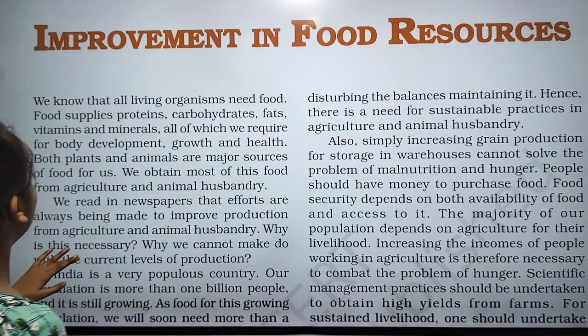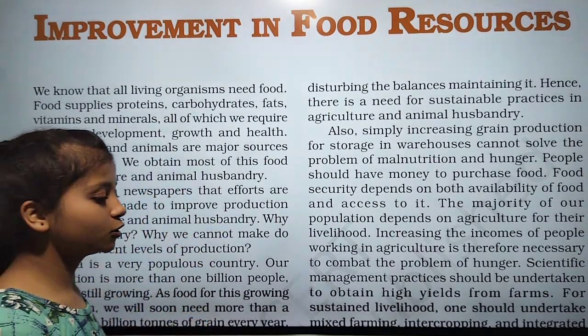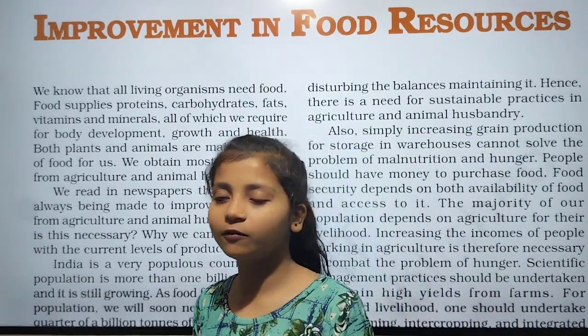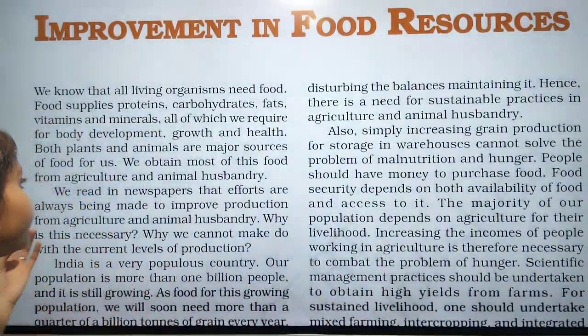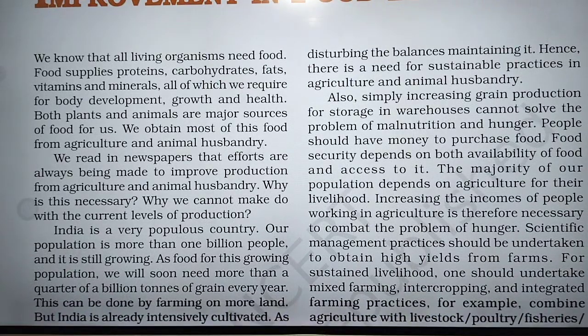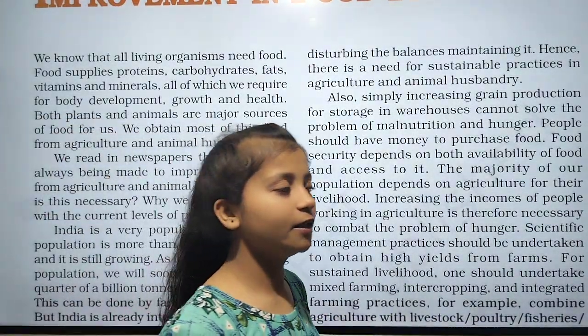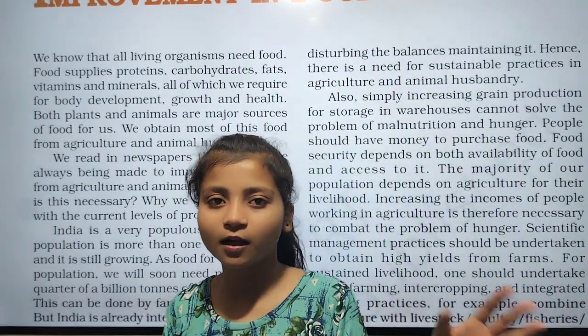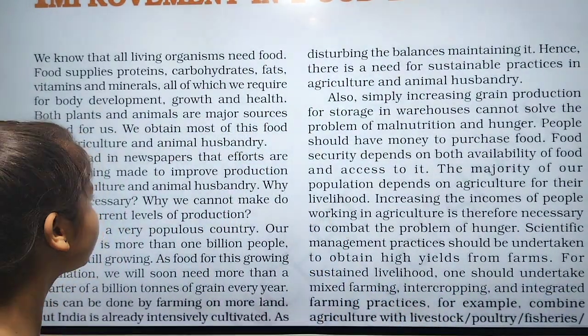health. Both plants and animals are major sources of food. It means with the help of plants and also with the help of animals we get food. We obtain most of this food from agriculture and animal husbandry. It means from agriculture we get plant products, and from animal husbandry we get animal products.